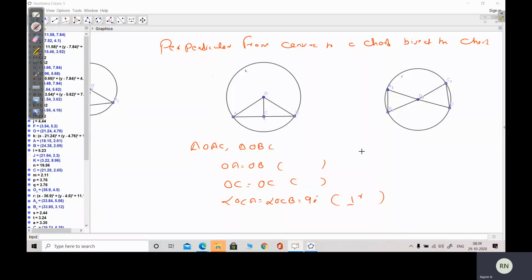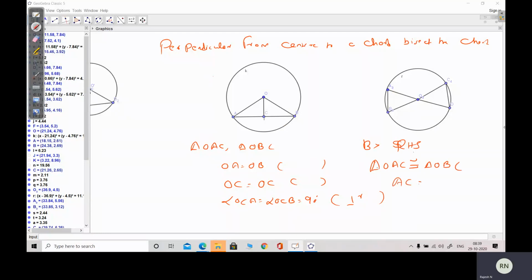given. Therefore, by what rule? By SAS or RHS. One right angle is equal, this radius OC is equal, therefore by RHS congruence rule, triangle OAC is congruent to triangle OBC.